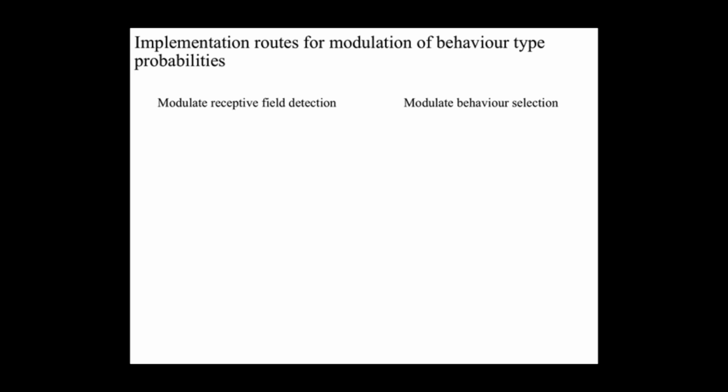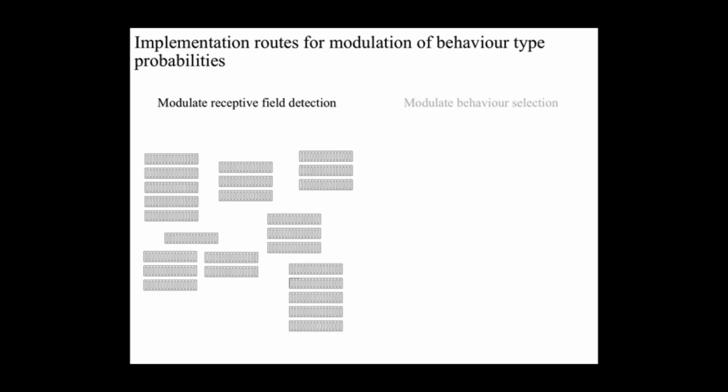Another way is to increase the probability that behaviors of the selected type are selected. For example, by reducing the thresholds of the striatal neurons corresponding with those behavior types, resulting in stronger outputs from those neurons and a greater probability of being selected.